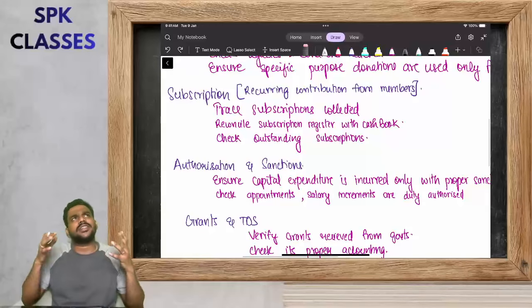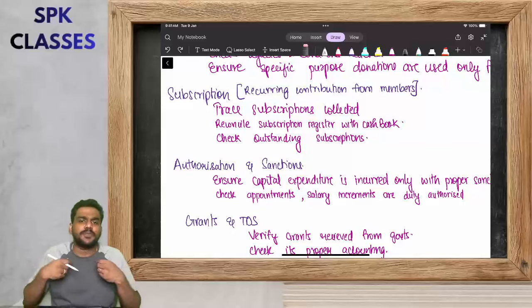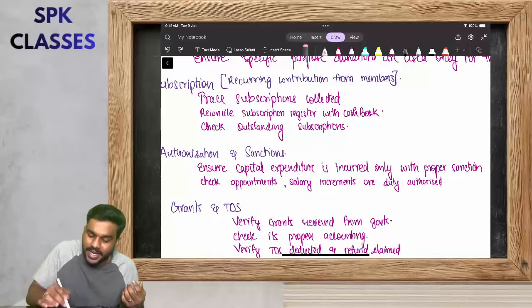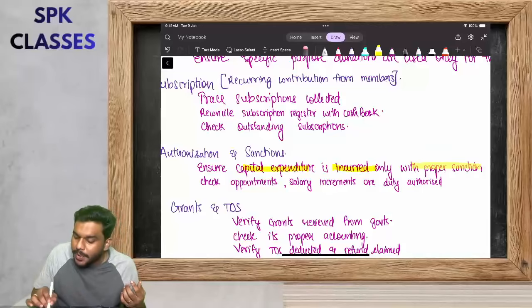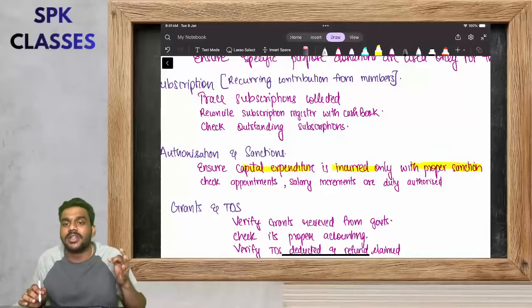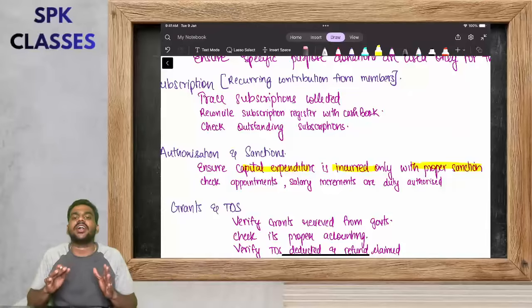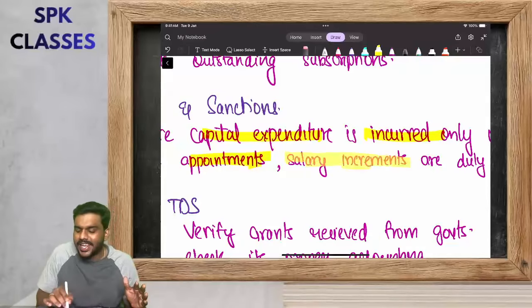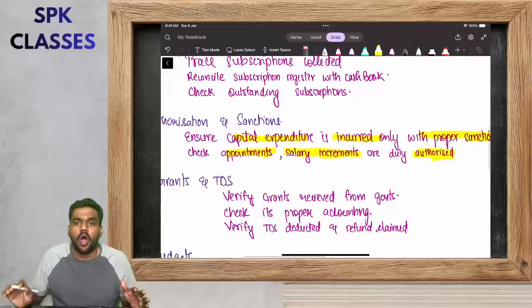Yes. Now, with all this income, what are they going to do? They are going to spend it, right? So if they are having any capital expenditure, ensure all the capital expenditure is incurred only with the proper sanction, with the proper authorization from the management only. Okay, then in case of any appointment of employees, salary increment, see whether all are duly authorized.